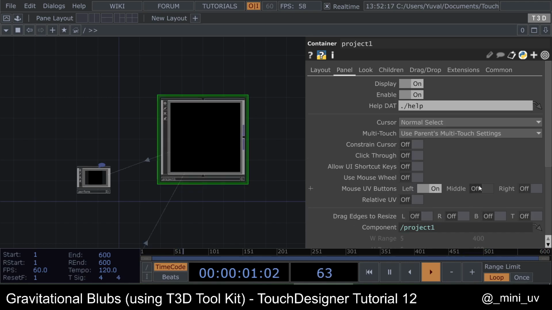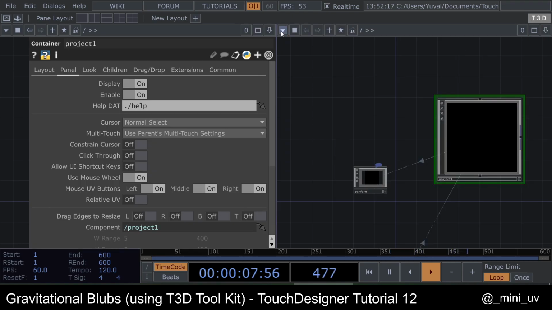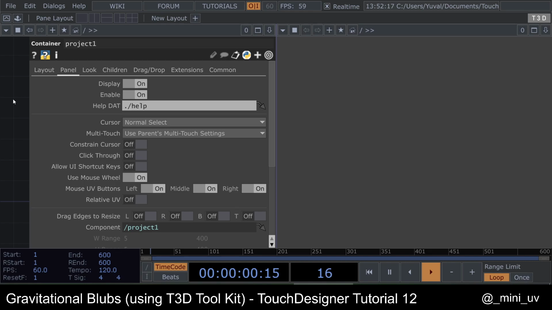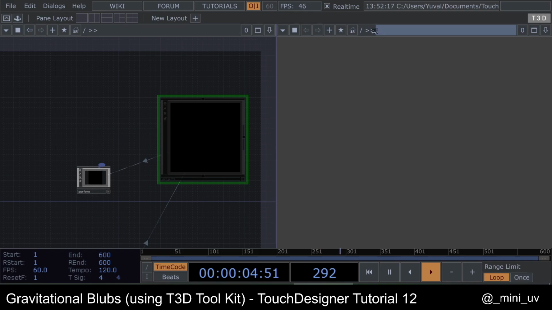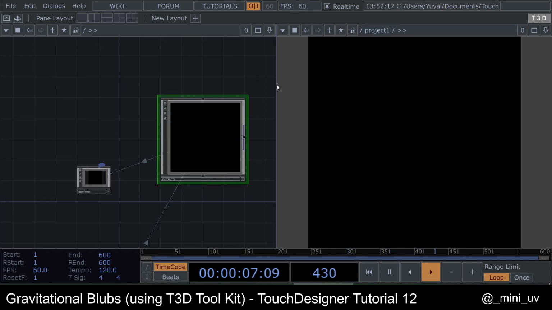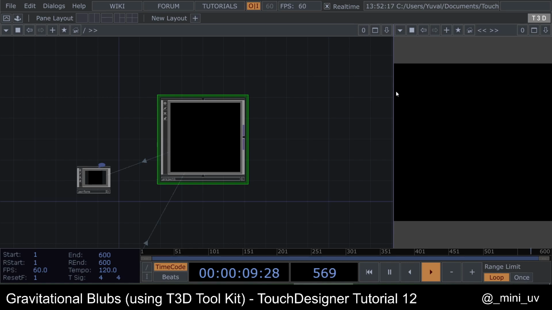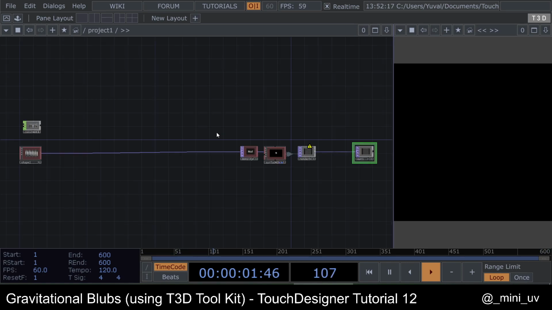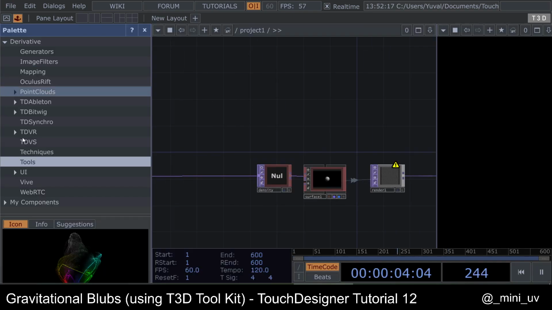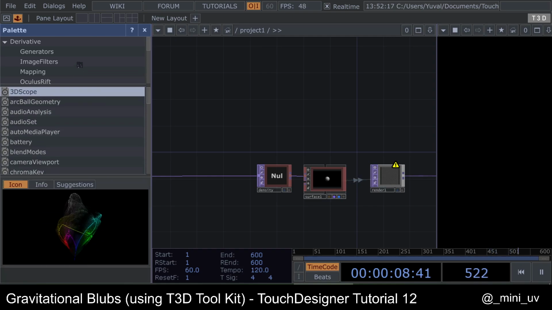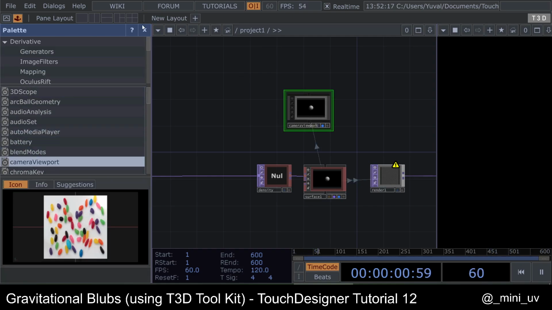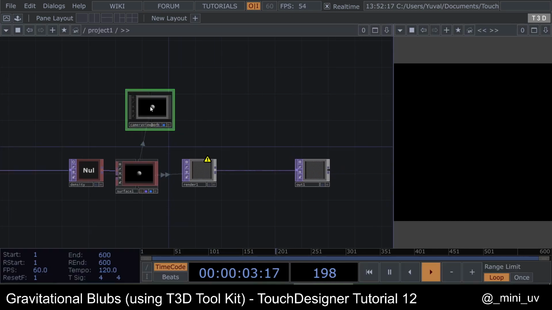And in the panel tab, toggle the left, middle, and right, and use mouse wheel. And now we can split our screen. Choose panel over here, and you can drag the project panel and make it smaller. Go inside. Let's put a camera from the palette tools, and camera viewport.